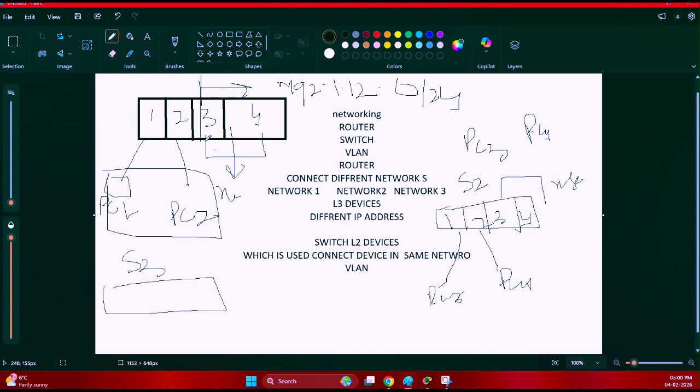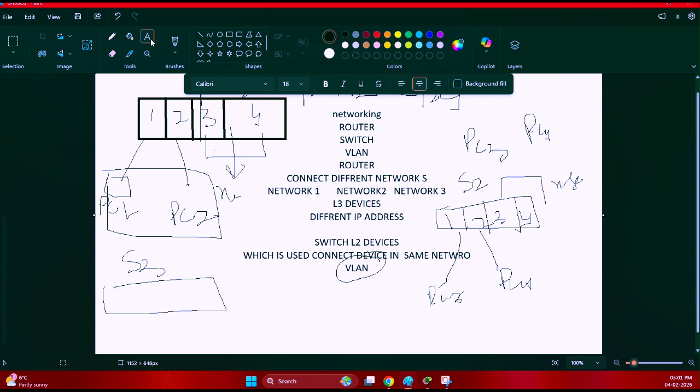Yes, there is a method. There is a logical method, a software method. There is a method using commands by which we can use the switch to connect with different networks. That method is called the VLAN technique.